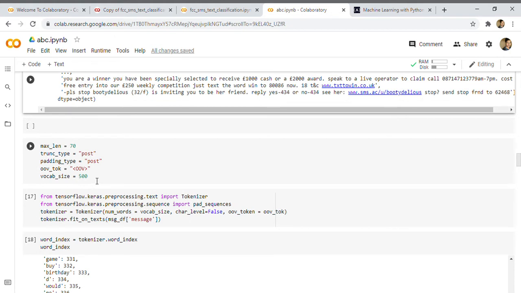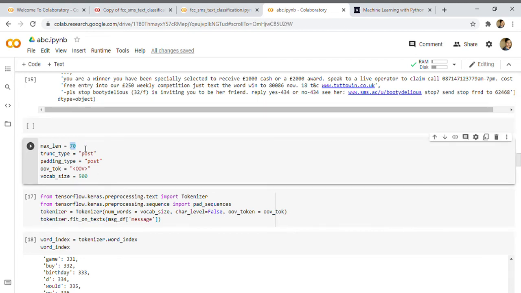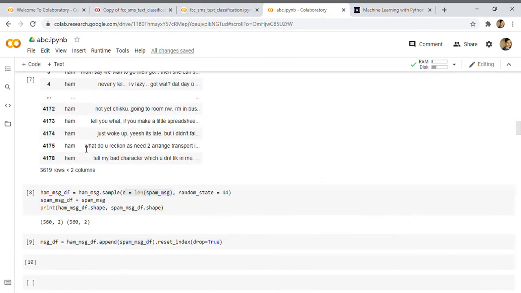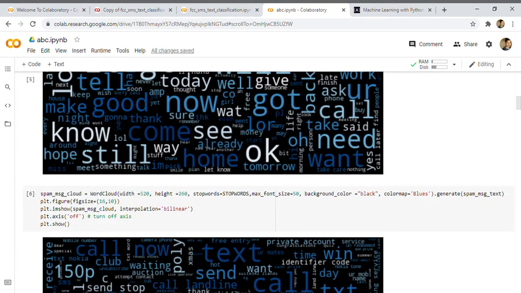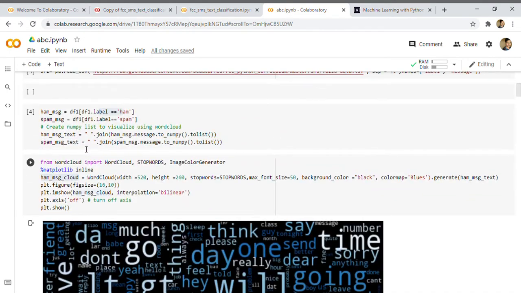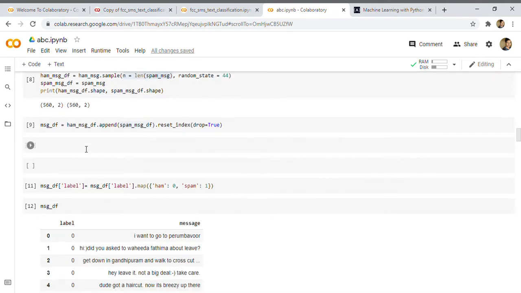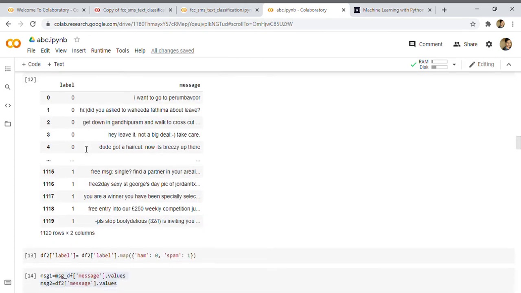Here I have used the vocabulary size of 500. You can use whatever size you want, but it's good to use a smaller vocabulary size, because if you use every word in the vocabulary, you may be overtraining the model. I have used the maximum length of 70, because this was the maximum length in the dataset.